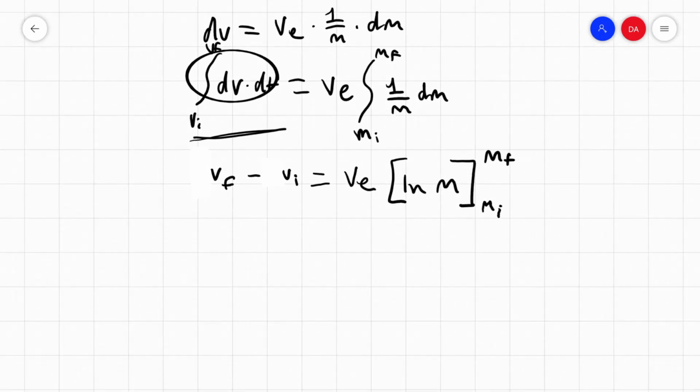And we know from before that these being subtracted makes the delta v equal to ve times the natural logarithm of m final minus the natural logarithm of m initial, which we can rewrite, since it's a logarithm, as the natural logarithm of m final over m initial.